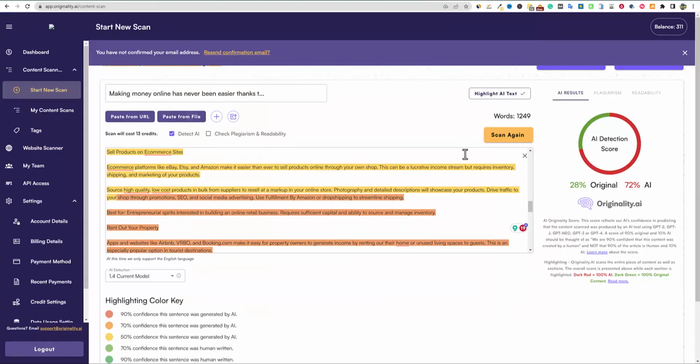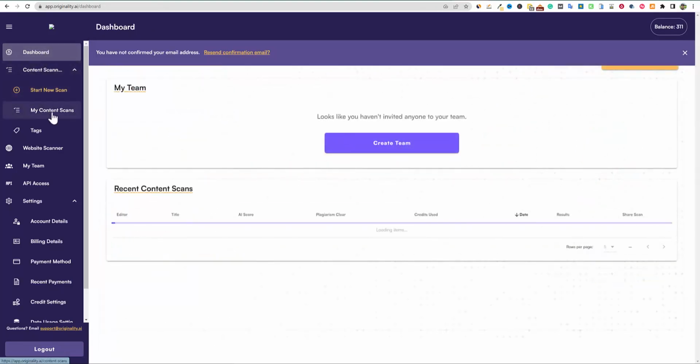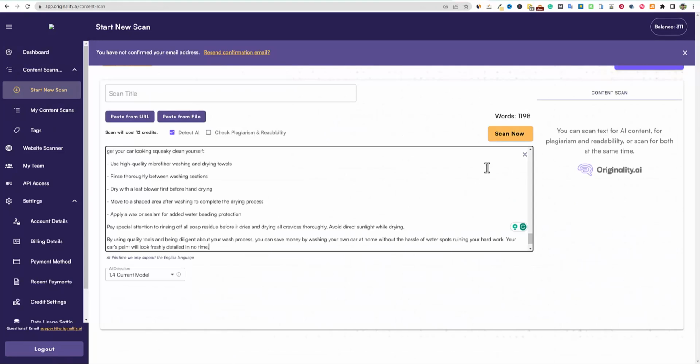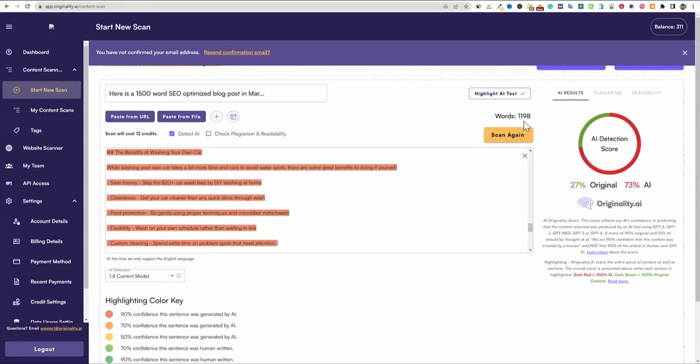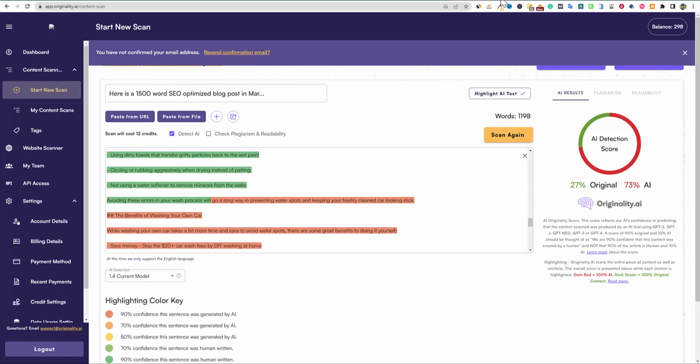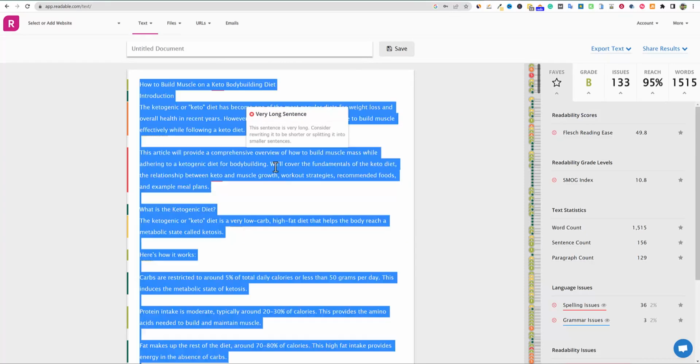I'm going to do one more of these real quick, just for fun. I know that I got a good score earlier. I just want to do one more scan and see if we can get this. So it did. This is nice. It's a word checker as well. So we got the 1,200 words, 27% original. And then we're going to go over here and now do our testing right over here.